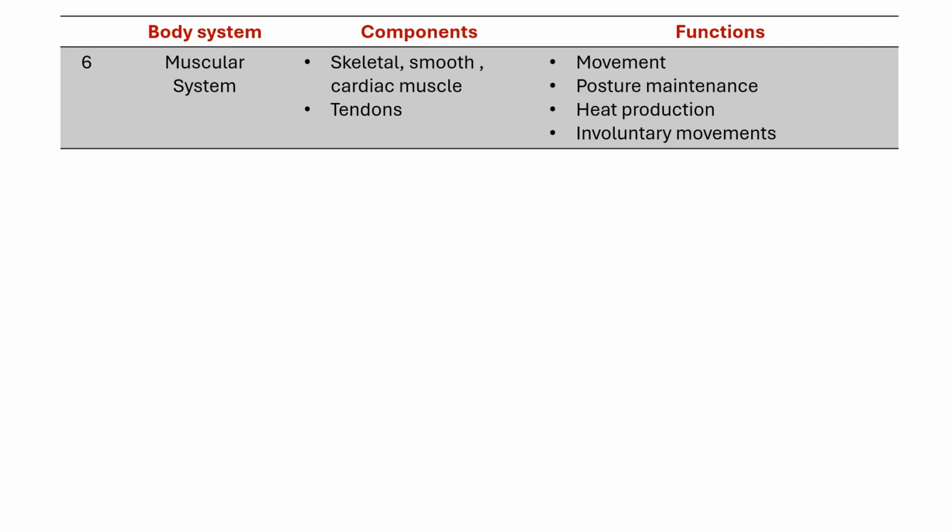Next is heat production. Every time a muscle contracts, it uses energy. Where will this energy come from? It will come from the food we eat and the oxygen we breathe. Only a smaller amount of this energy is used for movement, whereas a larger part of this energy is released as heat. Think once, why does our body start shivering in cold climate?